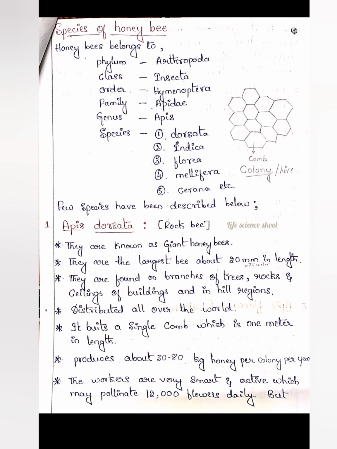The worker bees in this species are very smart and active, and may pollinate about 12,000 flowers daily. Just imagine, they are very tiny organisms compared to others, but in one day they can pollinate about 12,000 flowers. As I mentioned before, these honeybees are very good pollinators. They do cross pollination, and because of that we are still seeing biodiversity, and some plants are not extinct for this reason. These are the best ones, because per day they pollinate 12,000 flowers.